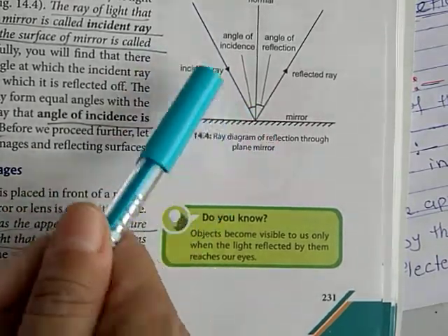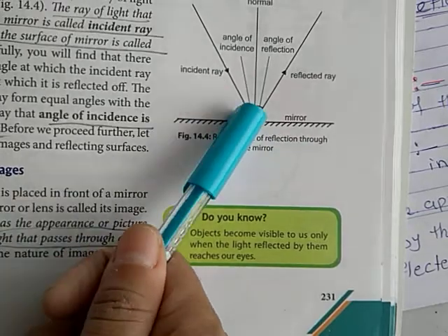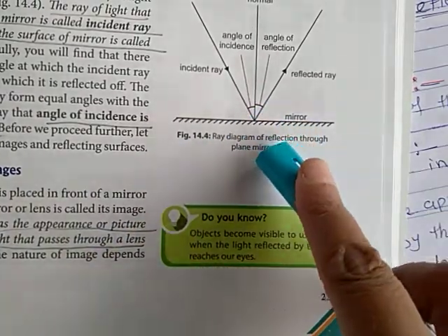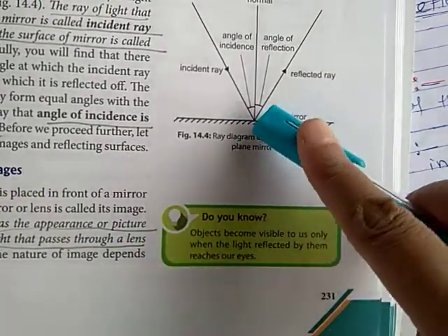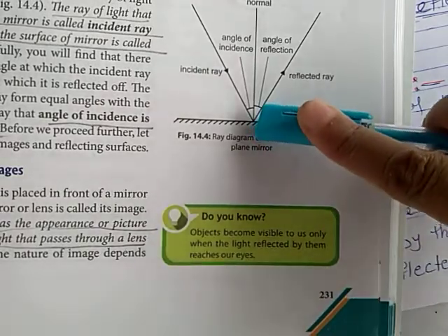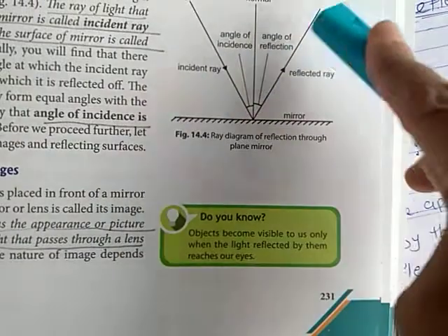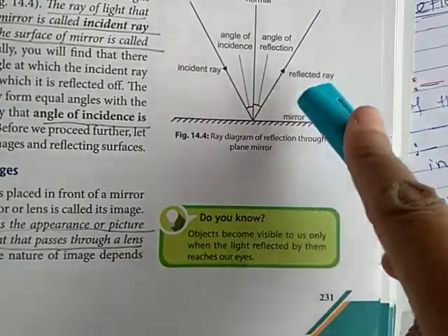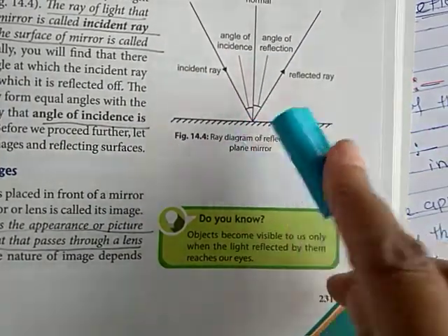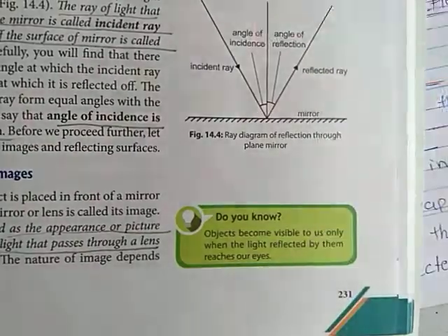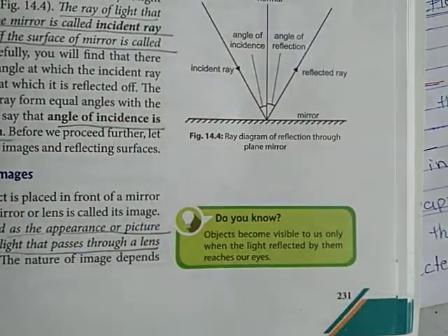The light when falling on the surface is known as the incident ray. And when that light gets bounced back from that surface in the same plane, then this ray is known as the reflected ray. Plane means partition: beyond the partition is one plane, beyond the partition another plane.